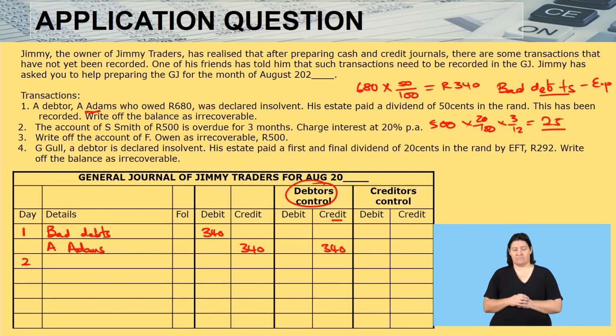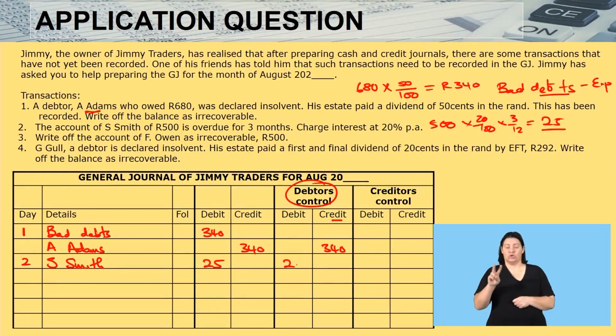Once there is interest which has been charged on the account of a debtor, it increases what the debtor owes. So I will debit S. Smith, who is my debtor, S. Smith, with how much? 25. Once I debit S. Smith, who is a debtor, I must do the same to the debtors control.